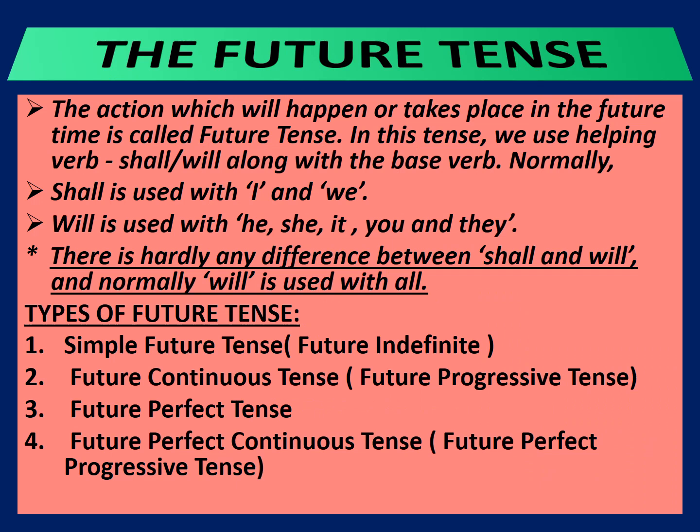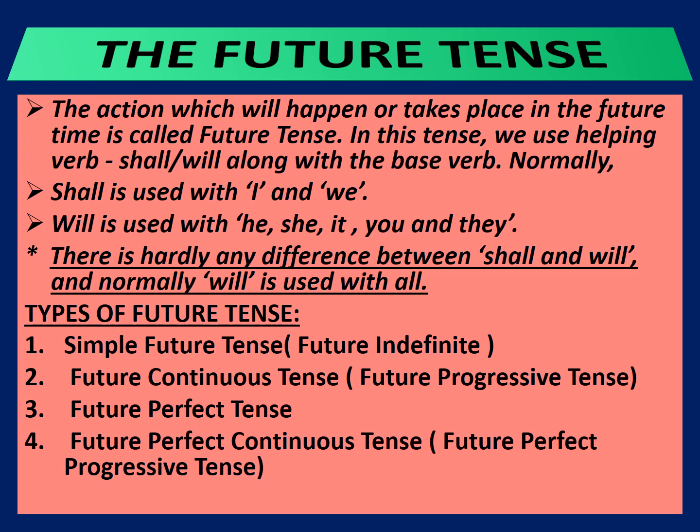The future tense. Let us see the definition. The action which will happen or takes place in the future time is called future tense. In this tense, we use helping verb shall or will along with the base verb, that is main verb.